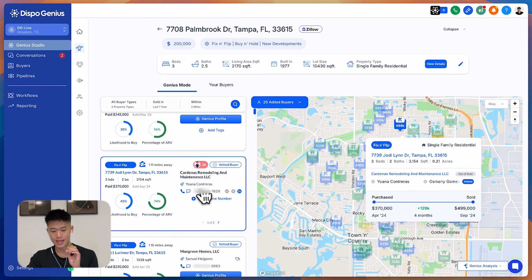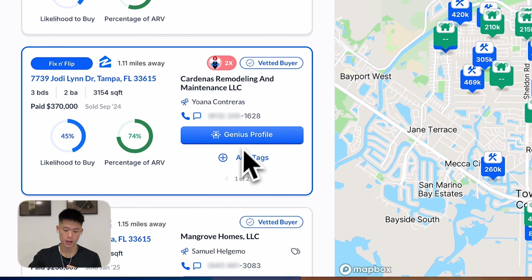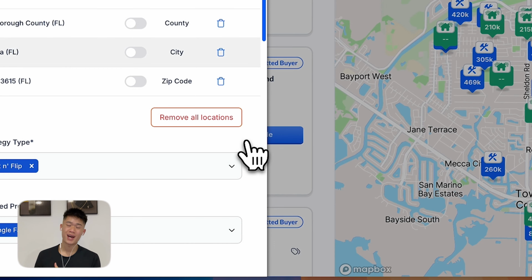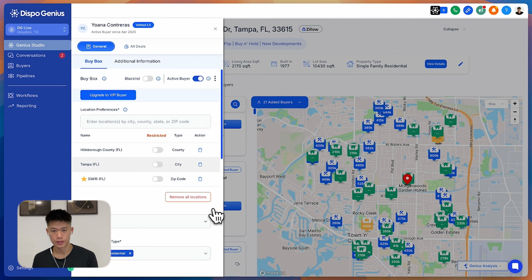So you can see all that, and then it's just a click of a button to add the buyer into your CRM. As you can see, it's part of my buyers list. On top of that, we automatically pre-fill any buyer that you add through this feature with some preliminary buy box details, because we already know their location preferences, their strategy type, and what types of properties they're likely looking for. While you're vetting this buyer, you already have a very good background on them.